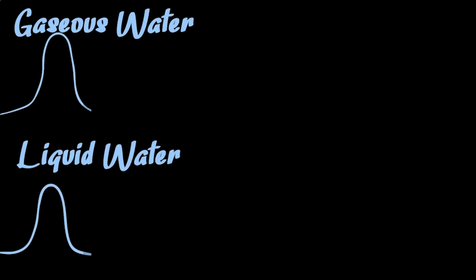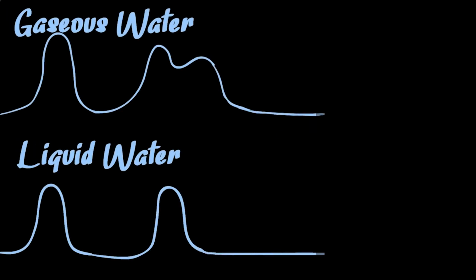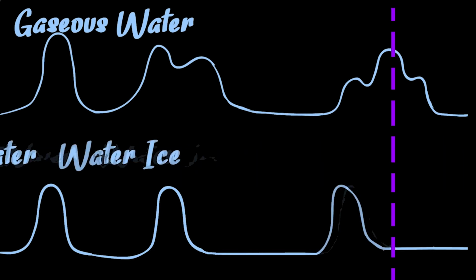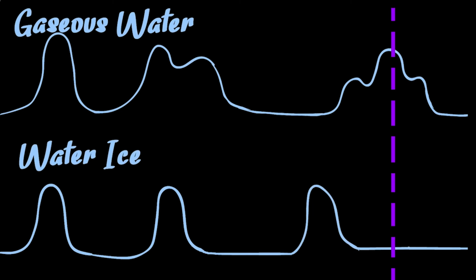As an illustration, let's look at the spectrum of water vapor. As you can see, the rightmost peak is shifted in liquid water due to the interactions between molecules. In ice, the peak is shifted even further due to stronger interaction.